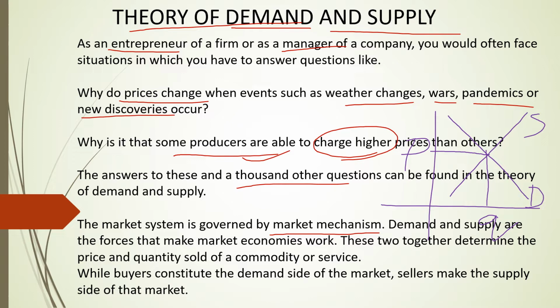What is equilibrium quantity? Quantity bought and sold. So demand is also OQ quantity and supply is also OQ quantity, and you can bring OQ quantity and you can clear at equilibrium price. So this process we call it as market mechanism.